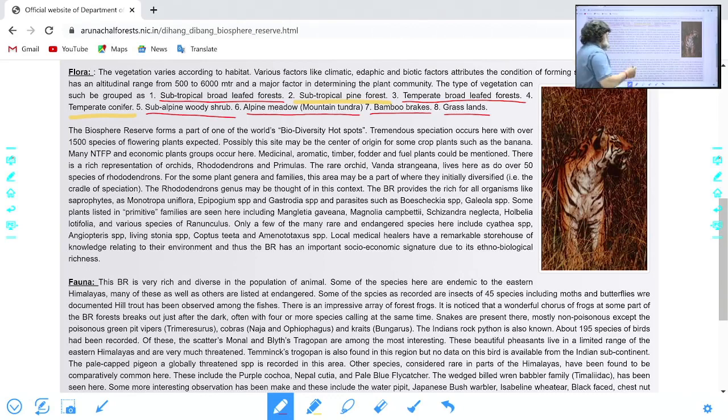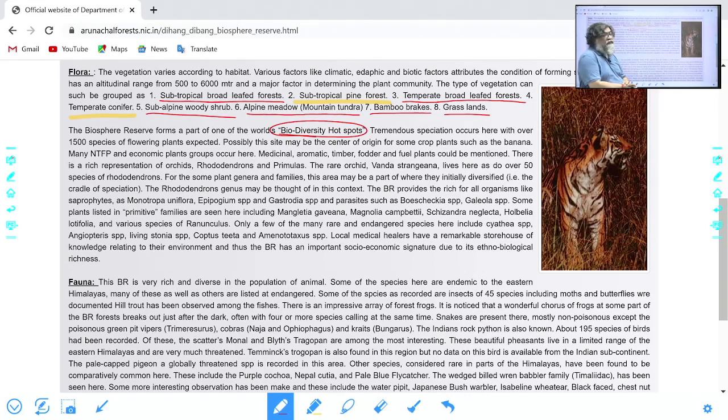Then again, what is said here is that it is a world biodiversity hotspot. Out of 36 biodiversity hotspots, India has 4, and this forms part of the Himalayan biodiversity hotspot. The others are Indo-Burma, the Western Ghats, and Sundaland.